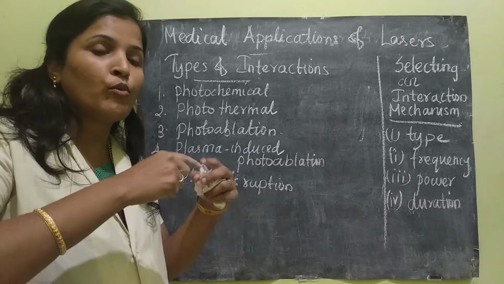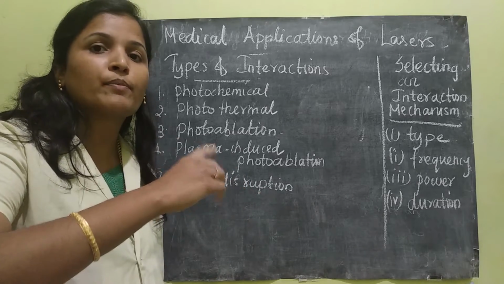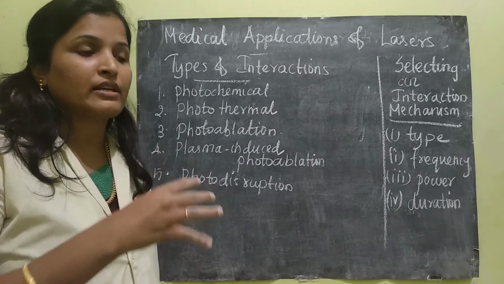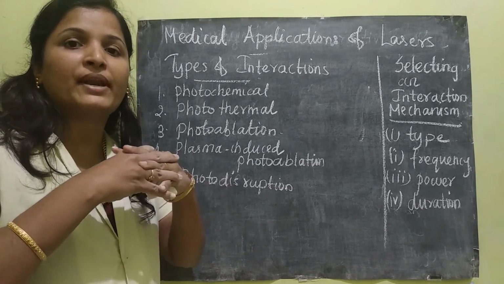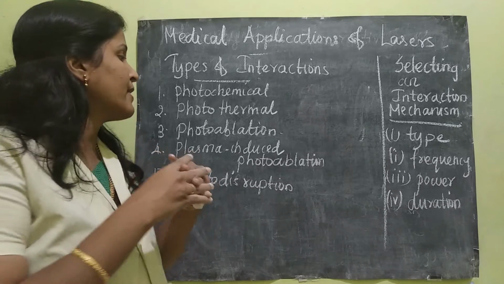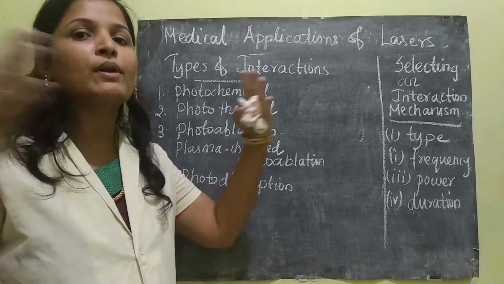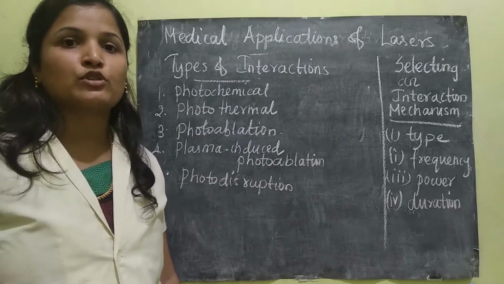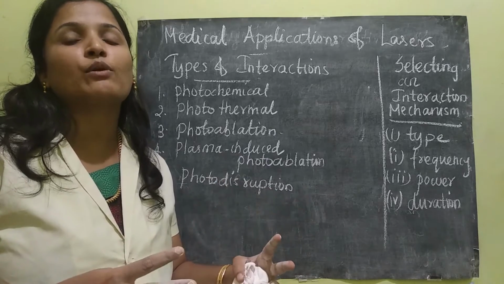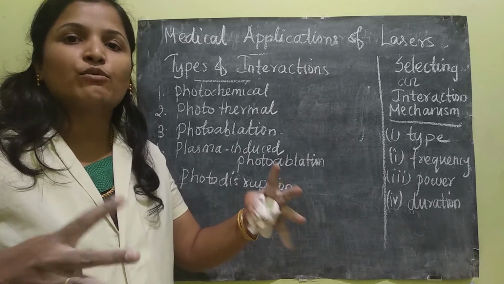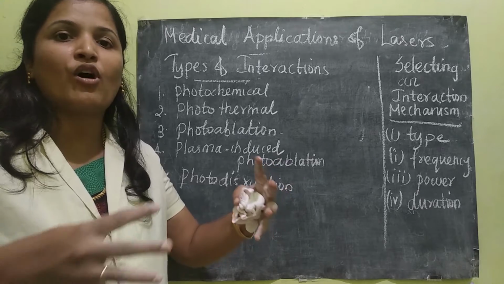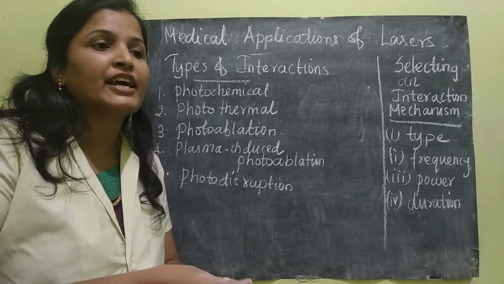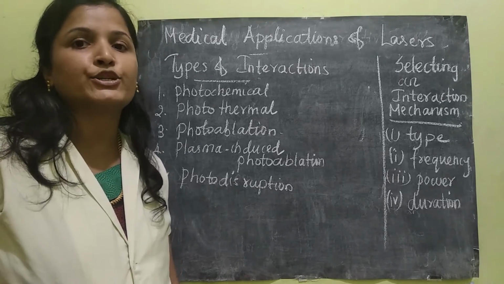Because of that, they will move from the bonding orbit to the non-bonding orbit. Understood? Initially it was in complete bonding, and when the laser light is illuminated, it will be energized to the non-bonding level. Because of this non-bonding level, it cannot be stable, or it cannot connect with the other tissues. Because of that, it will be ejected out from the tissue surface.